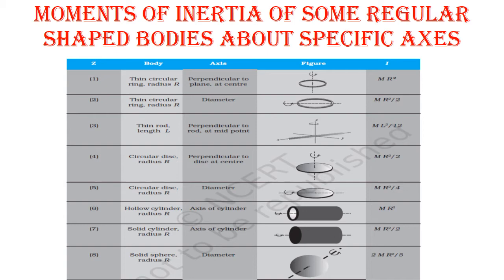Moment of inertia of a circular disc about an axis perpendicular to the plane is mr²/2. Moment of inertia of the circular disc whose radius is r about a diameter is mr²/4.